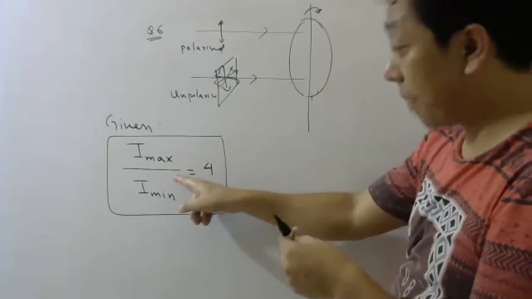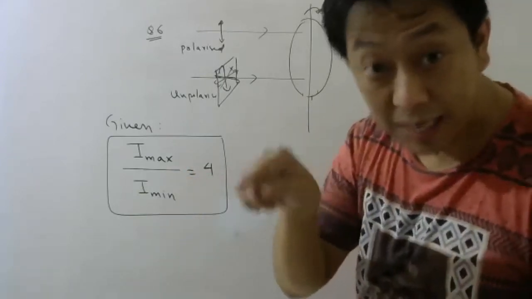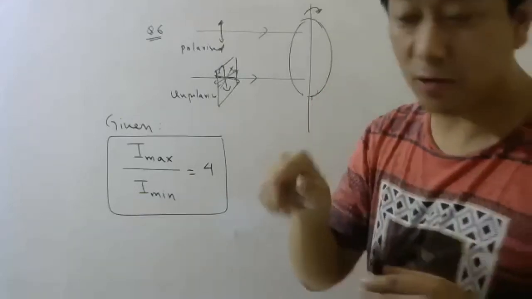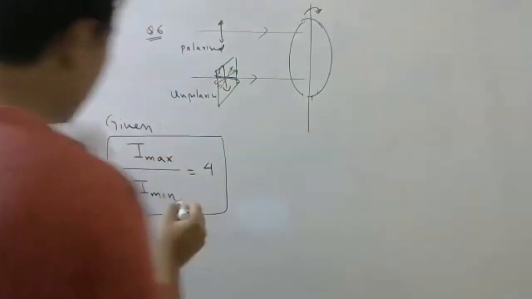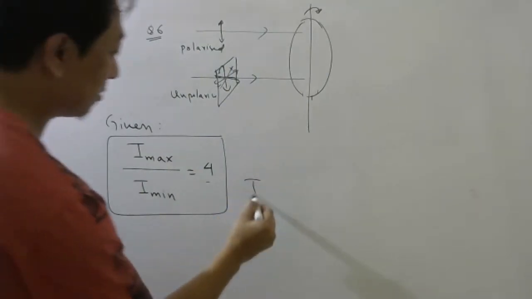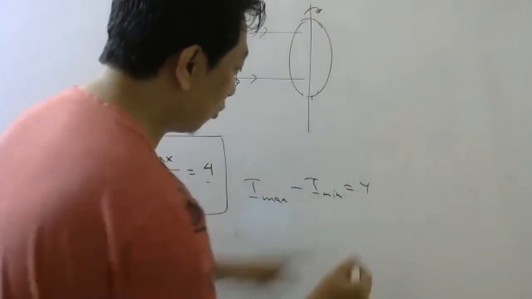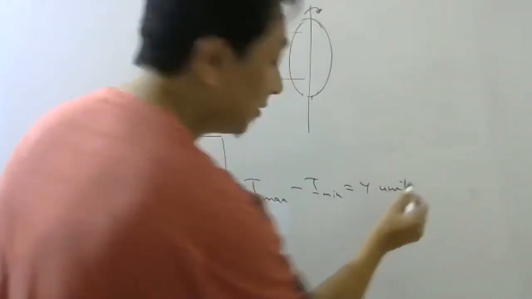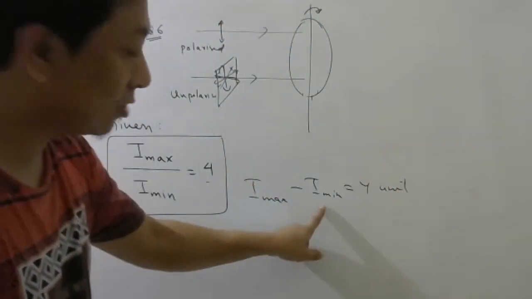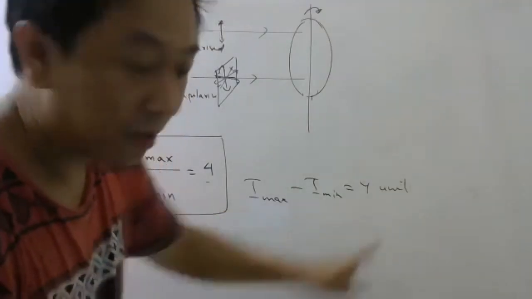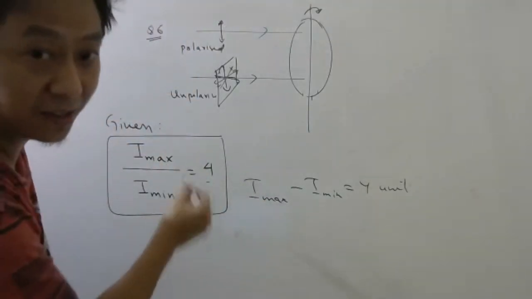That means Imax by Imin, not Imax minus Imin. Some will think minus also, so you have to understand. 4 cannot be given for minus because minus will have a unit. If it is minus, then that 4 will have some unit. Yes or no? This has a unit, this has a unit. So this 4 should have a unit. But they said factor of 4. Factor means ratio.